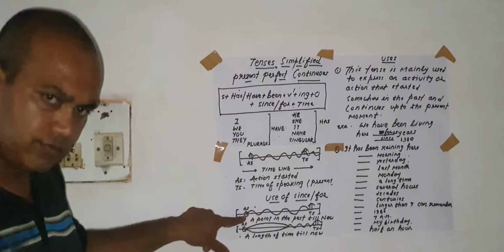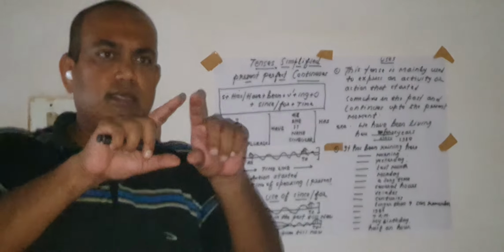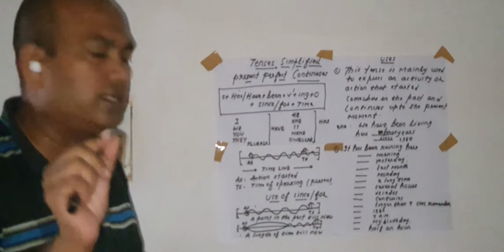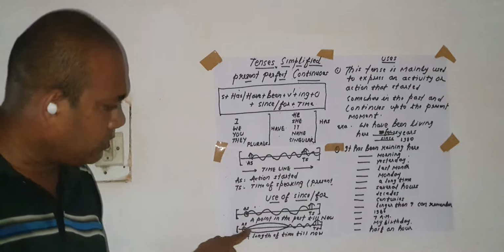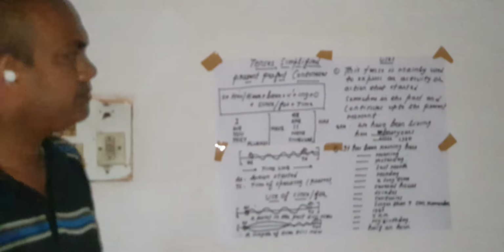Action started somewhere in the past and the action is still continuous. Here, only the starting time is given. So, before these types of timings, when we are talking about a point in the past till now, we use since. But when we are talking about a length of time till now, then we use for.